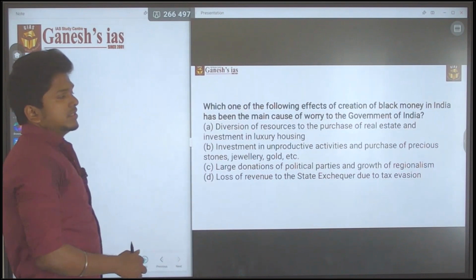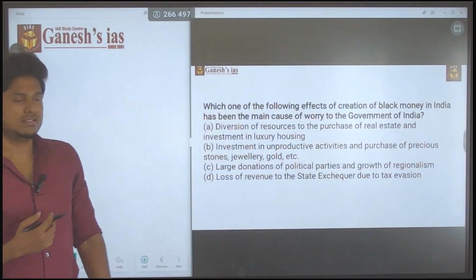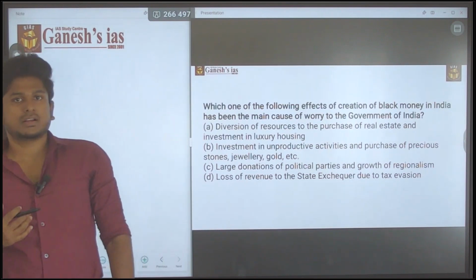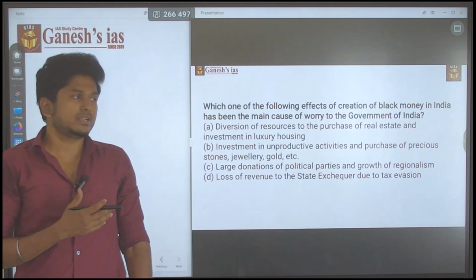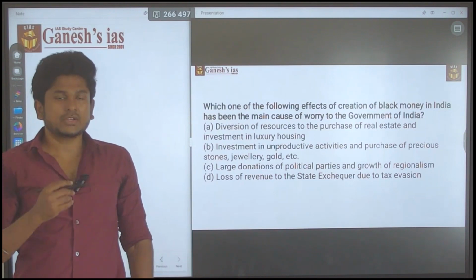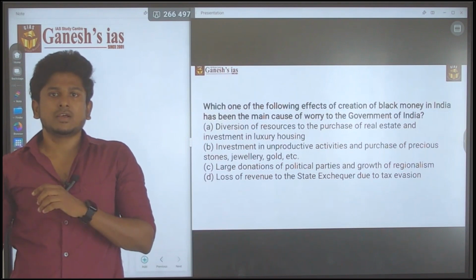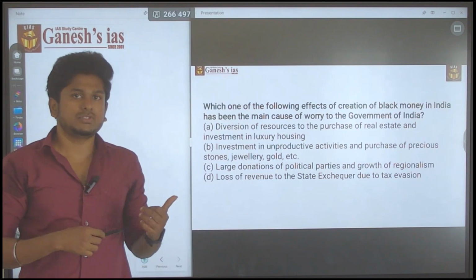The question of black money. See, this kind of question is somewhat tricky. I'm not claiming that this is the toughest question, but it is a tricky question. Why I am claiming that is because it is a combination of a mains part put into the prelims. They made this question in such a way.